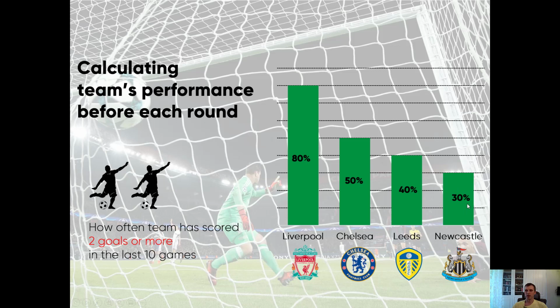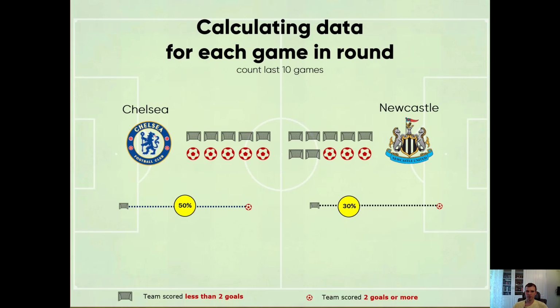That means that if we take the upcoming games, for example, Chelsea versus Newcastle, we can see that Chelsea scored 2 or more goals 5 times for the last 10 games, and Newcastle only 3 times, and that means we have feature values for our game.